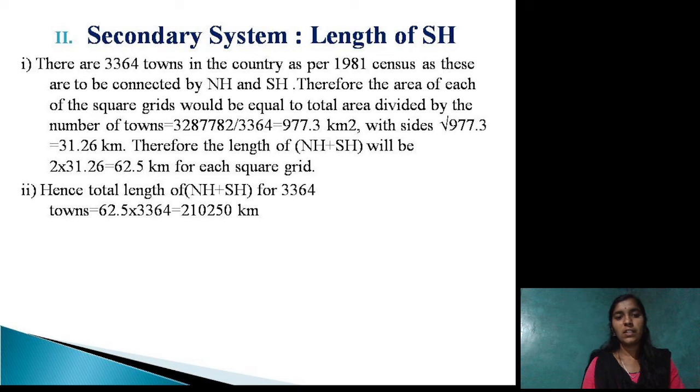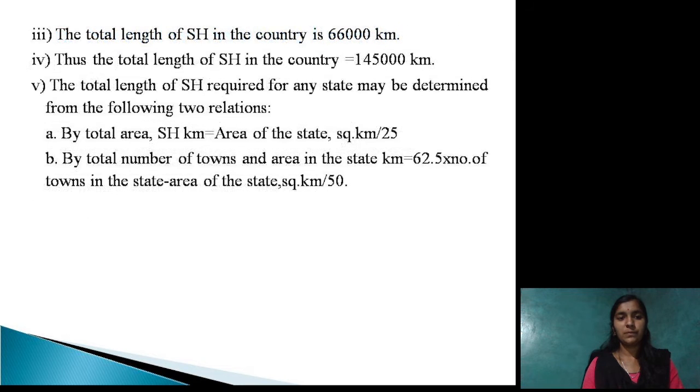Hence, total length of national highway plus state highway for 3,364 towns is 62.5 into 3,364, that gives 2,10,250 kilometer. The total length of national highway in our country is 65,000 kilometer. Thus, the total length of the state highway in the country is 1,45,000 kilometer.